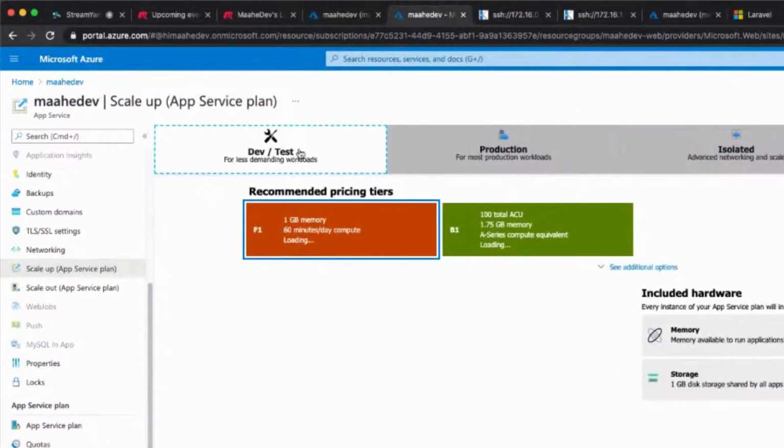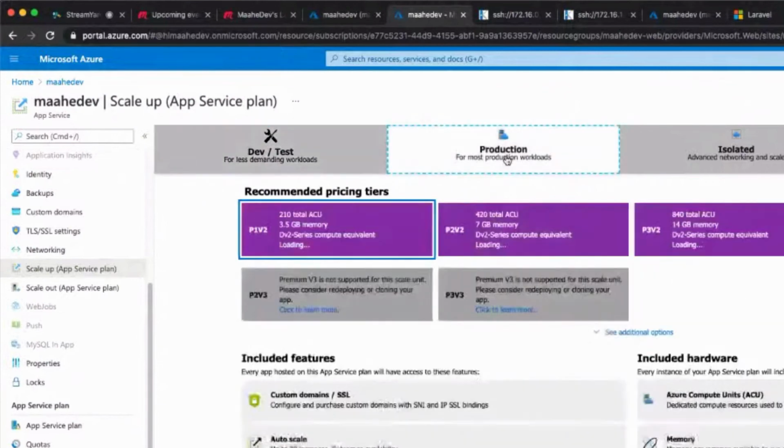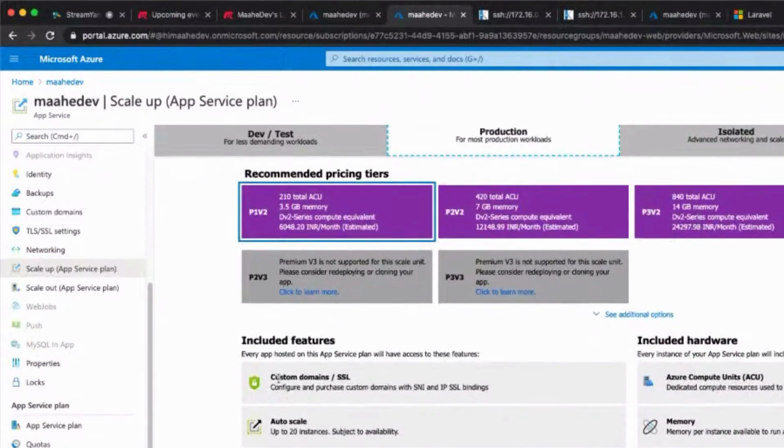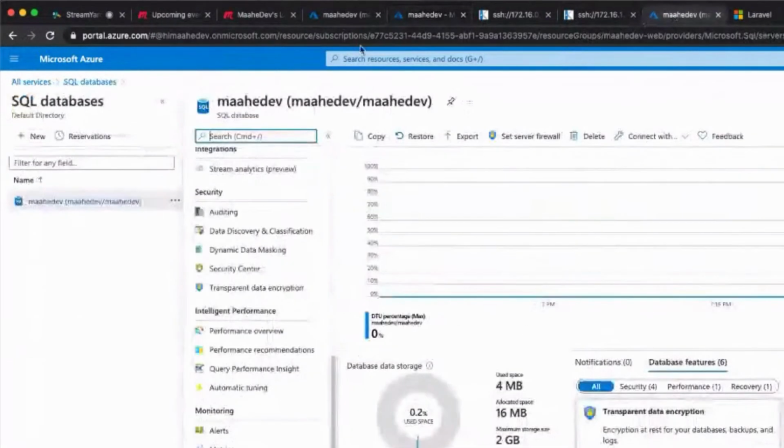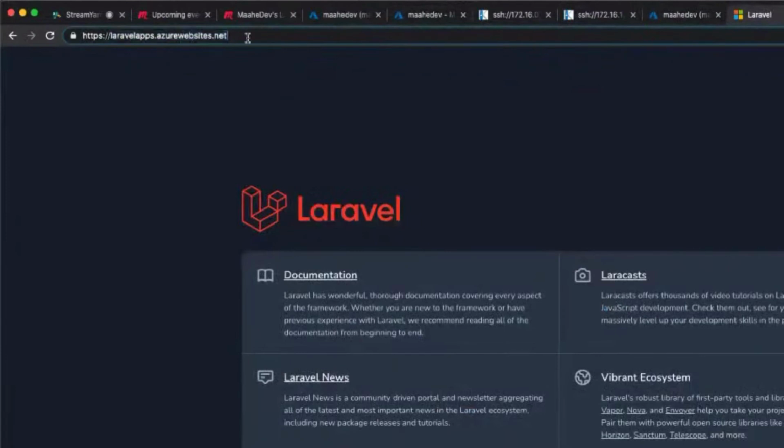As of now, we are in dev or testing, and this F1 plan is what we are currently in. So you have to click on production, and as you click on production, you will get this option. And here, if you see, custom domains or SSL bindings and auto scaling and everything will come up. So this is how you can migrate this URL into your application URL.